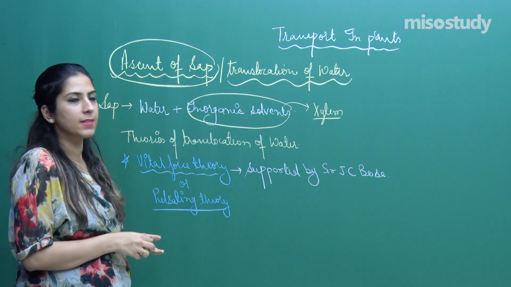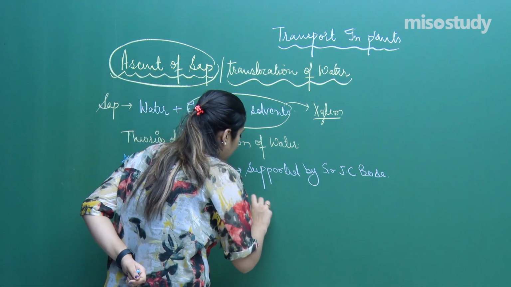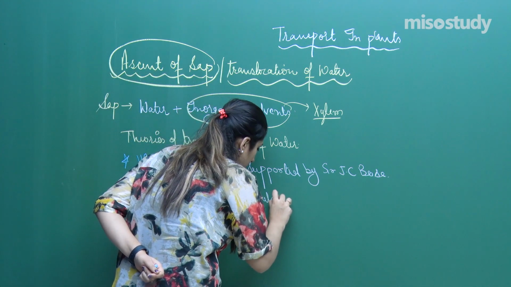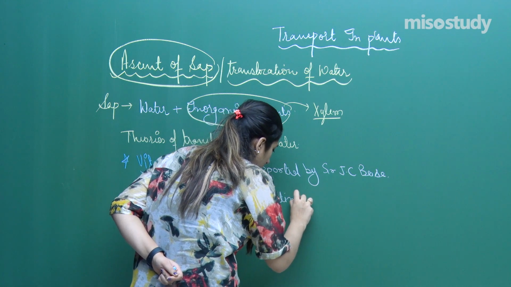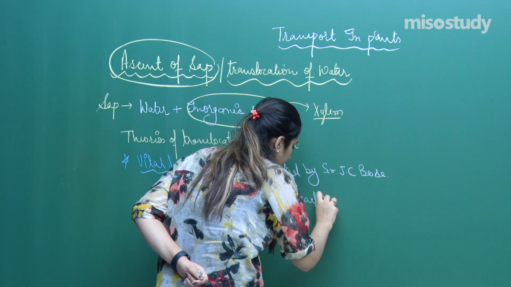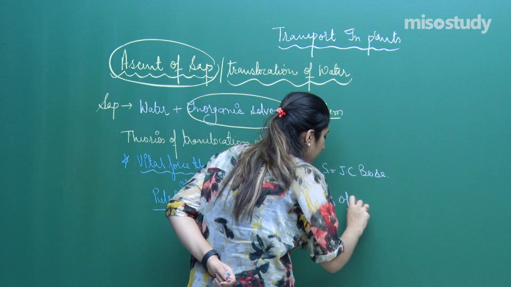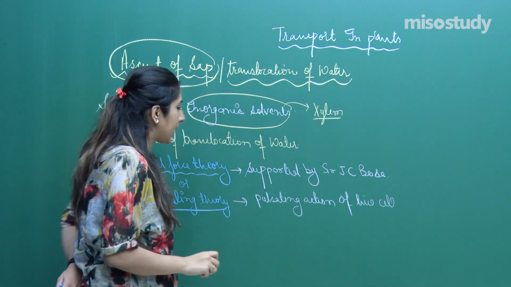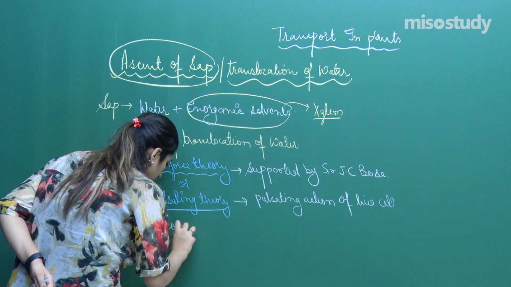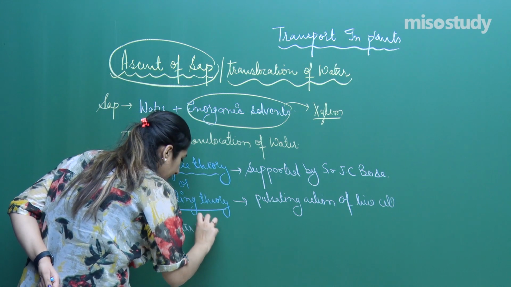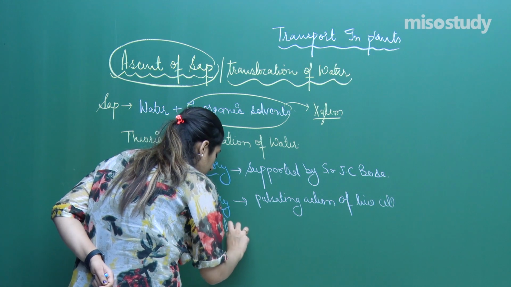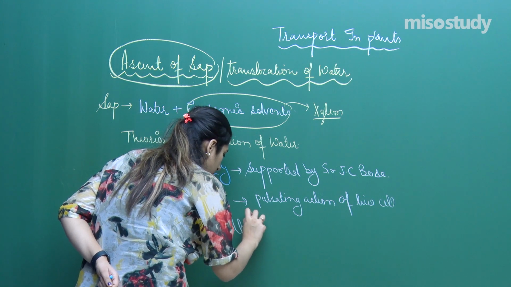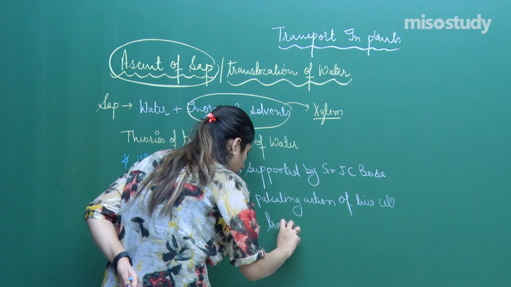This theory says that the pulsating action of live cells, and what are the live cells? Cortex cells. Cortex cells help in translocation of water.